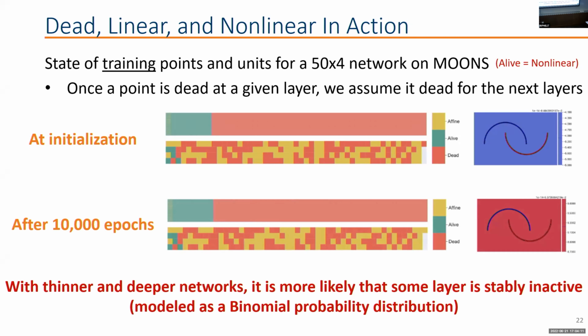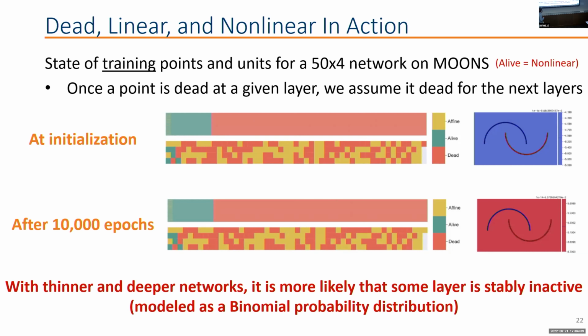And if you think about it, what happens when we have thinner and deeper networks is that we're more likely to have a layer that's stably inactive. When we initialize the neural network, there is a certain probability that a particular neuron is not active with any of the inputs. As you put these neurons together, if you have a wider layer, that reduces the probability that a particular layer is going to be entirely dead.